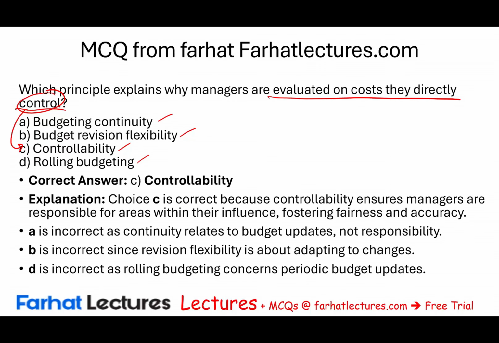Now, the other terms you need to be familiar with: budget continuity relates to the budgeting update, not any responsibility or controllability. Budget revisions, it means you have to go back every once in a while and adjust the budget as needed. And rolling budget concerns periodic budget updates. We'll talk about those in the next session.